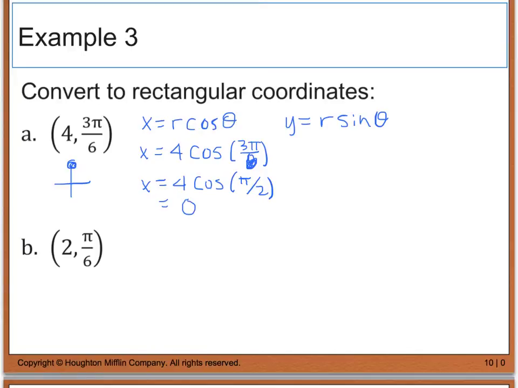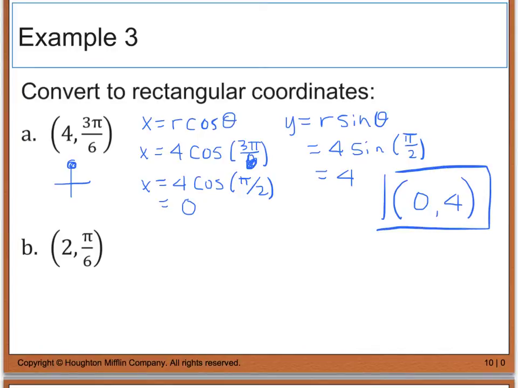Now I'm going to do the same thing with y. Y is equal to r, which is 4, times the sine, and we already know that's going to reduce down to pi over 2. And the value of sine of pi over 2 is really equal to 1, so we end up with 4 times 1, which is 4. So the actual coordinate point that I'm going to get from this would be 0, 4. And this here would be the final answer.